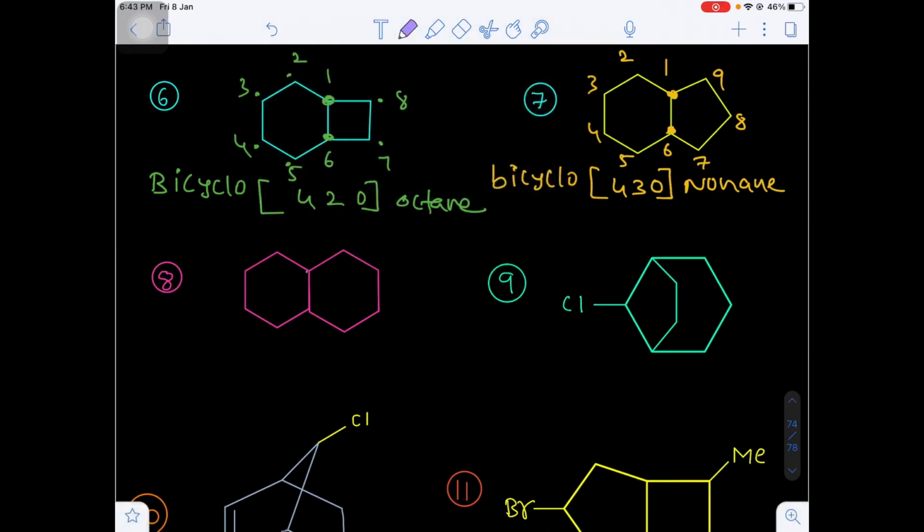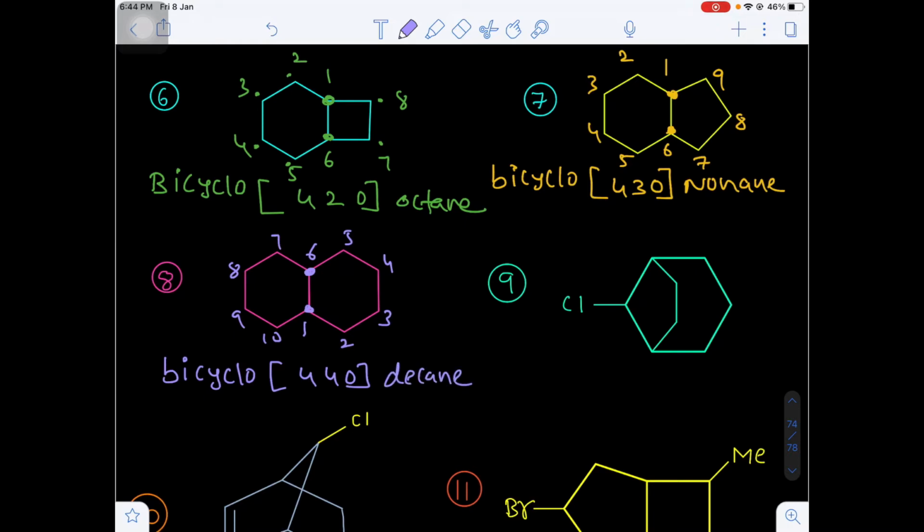Now question number 8. In this question number 8, these 2 carbons are known as common carbon atoms. That's why they are bridgeheads. So on both sides, if you see, an equal number of carbons will be there. So you can take the numbering from any direction. 1 2 3 4 5 6 7 8 9 10 carbons. So that's why I am writing bicyclo 4 4 0 decane. Total 10 carbons are there, decane.